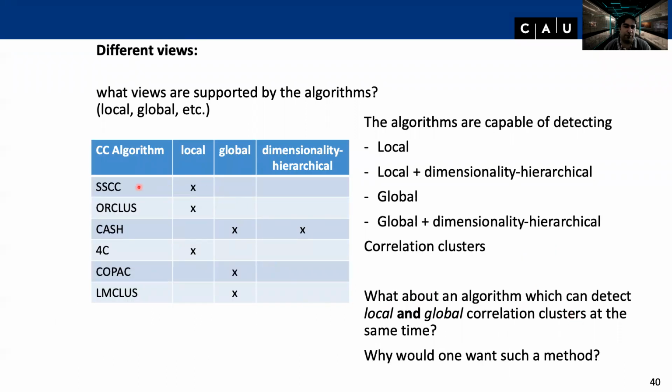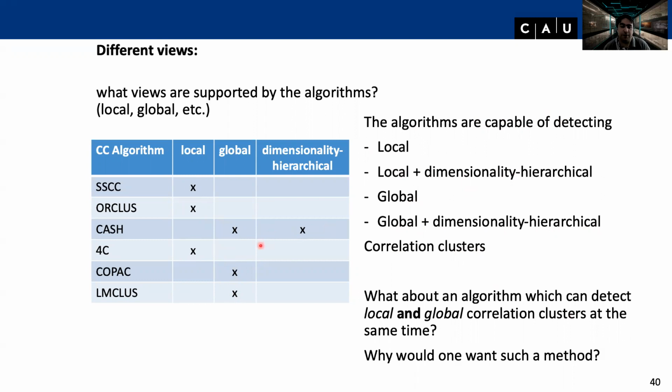If we look here, we have, for instance, subspace correlation clustering is local, ORCLUS is local, CASH is global, and HiCO is dimensionality hierarchical, because if you check out the paper, strictly looking at it, it detects in 3D a line, and then it continues with the same min support and will detect a plane, and within a plane a line. And 4C is local, COPAC and LMCLUS are global. So algorithms are capable of detecting local and dimensionality hierarchical, or global and dimensionality hierarchical correlation clusters. So you see it's either this one, or even these two.